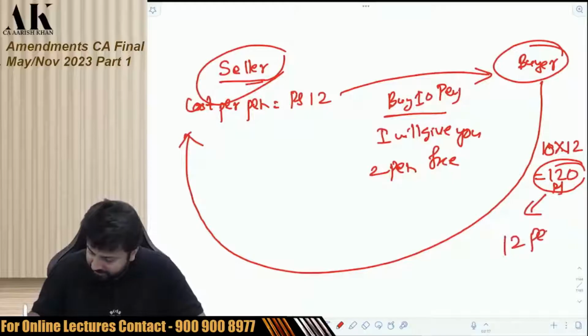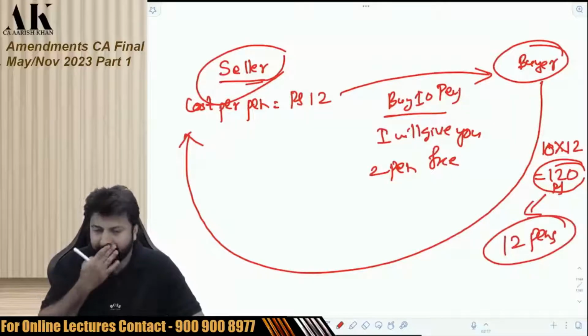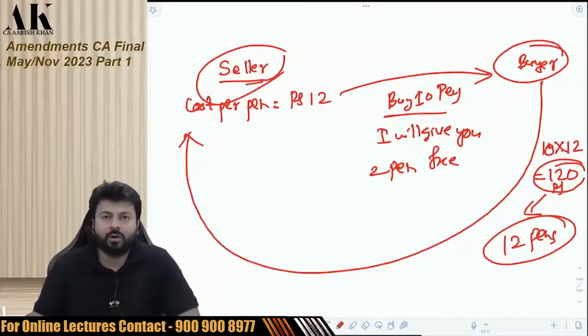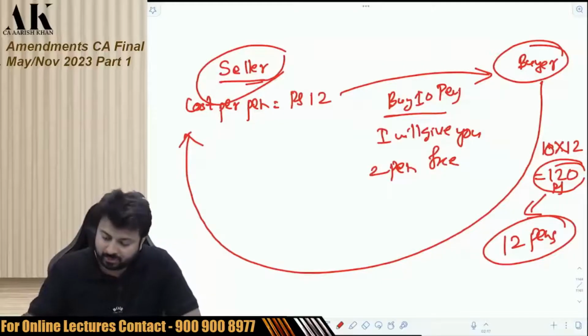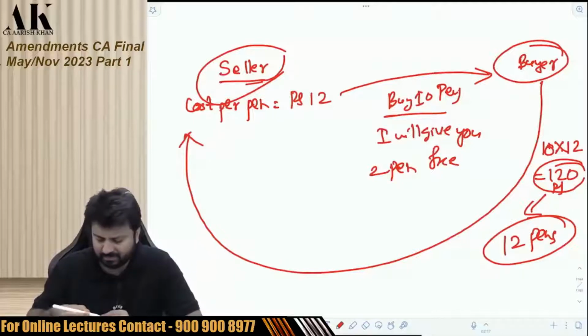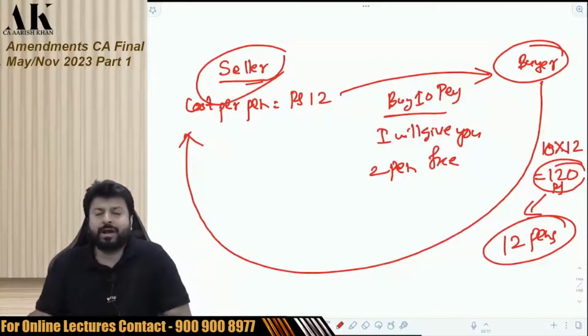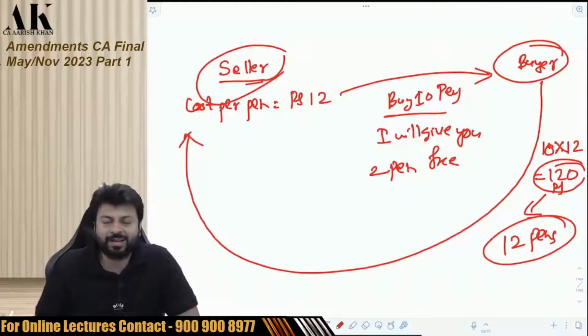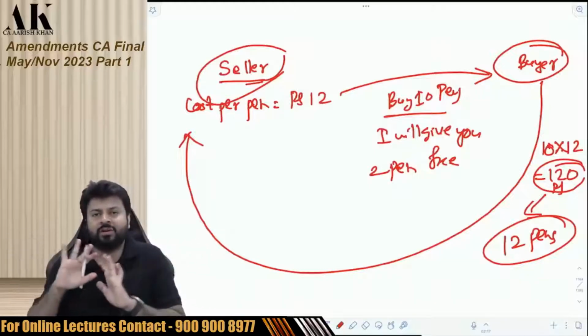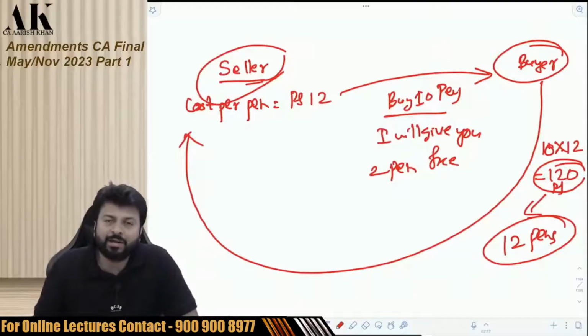In 120 rupees, he is getting how many pens? Actually, he is getting 12 pens. So he has paid me 120 rupees for 12 pens. So the 2 pens which I am giving him free. It happens now in malls also. Buy 2, get 1 free. Happens or not in malls? Go to a shopping mall, you see the offer is going on. Diwali offer, New Year offer. Buy 2, get 1 free.